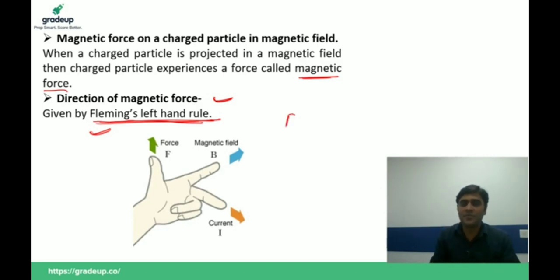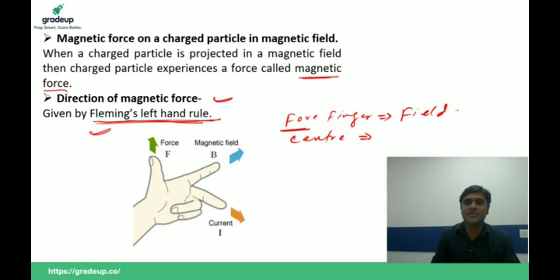So forefinger means magnetic field. Center finger in the direction of current. C for center, C for current. Then thumb will give you the direction of force. So please remember, direction of magnetic force is given by which of the following rule? Fleming left hand rule.